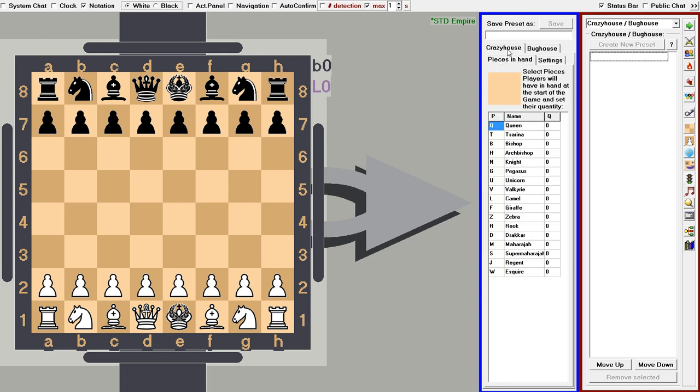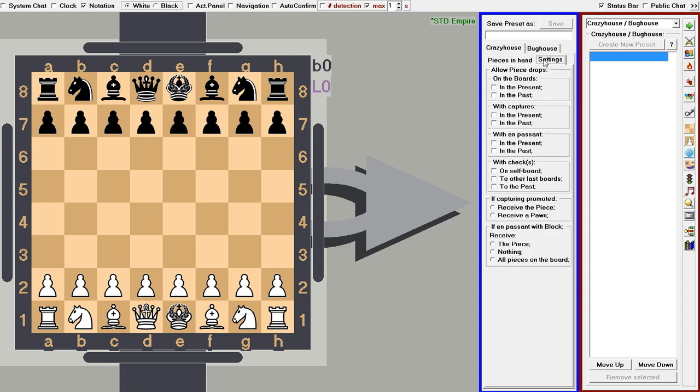On the first tab of Crazy House we will be able to define the pieces and their quantity players will have in hand before the game starts. I believe this can be interesting both for regular play and for special presets where both players start the game with bare kings and place their pieces from hand before a certain move. It might be worth adding a parameter for the maximum move number and a rank limit beyond which pieces cannot be placed until that move. And who knows, we might come up with other ideas too.